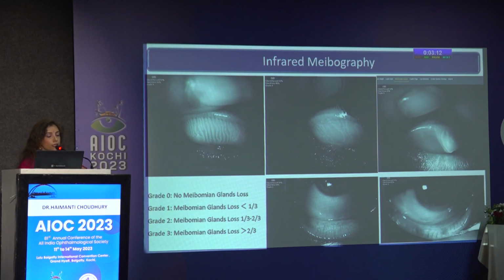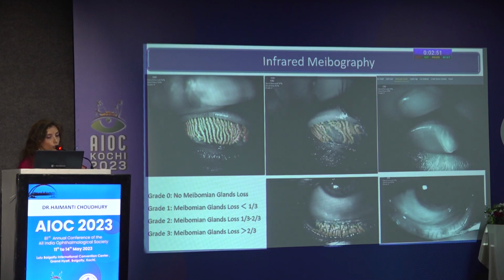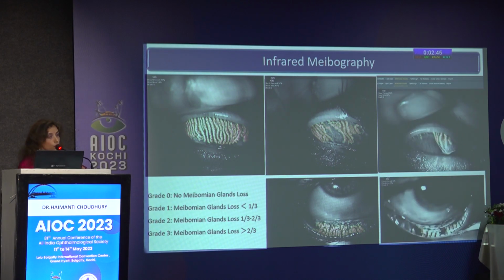Infrared meibography is based on the principle of autofluorescence of healthy meibum when an infrared light falls onto it, and it is captured by a coupled camera. So the first image is what you see here, and then the AI image is superimposed on it, and then we get an idea of the gland loss and the gland dropout. The first figure is a grade 1 MGD, the one in the middle is a grade 2 MGD with 45% gland loss, and the one on the right is grade 3 MGD with 78% gland loss.